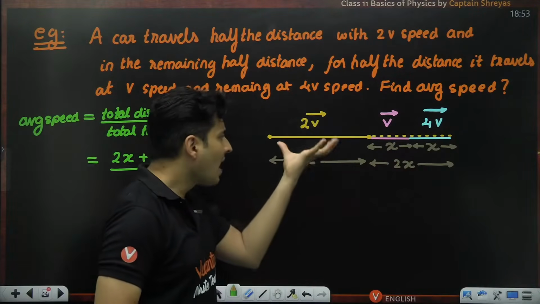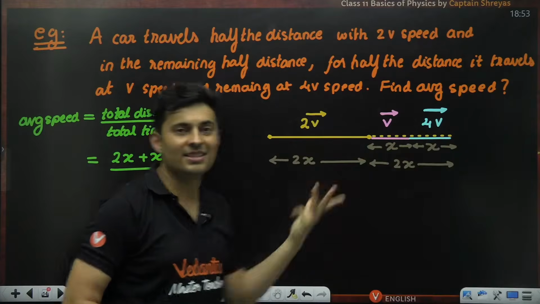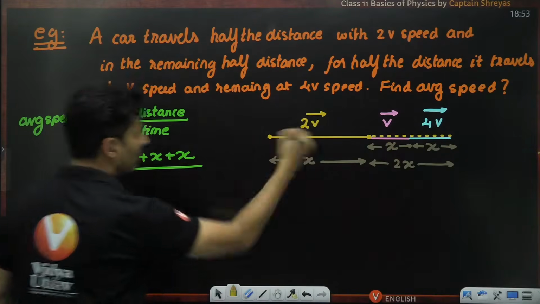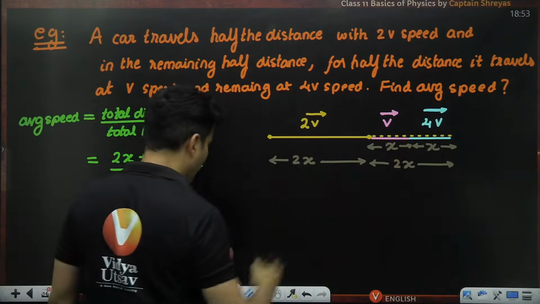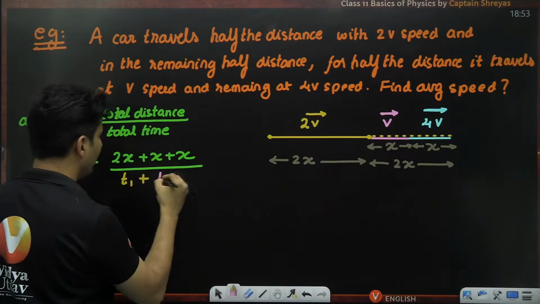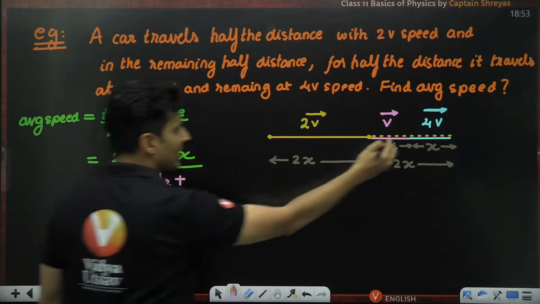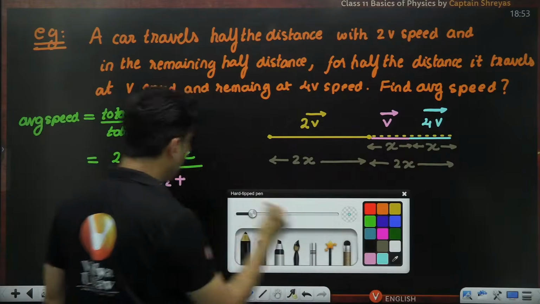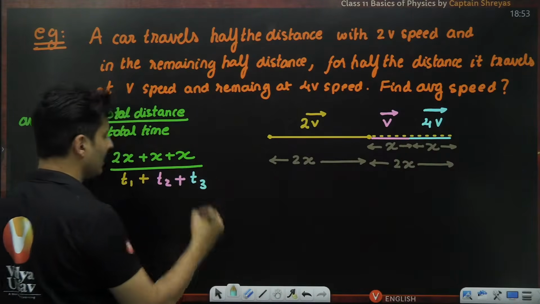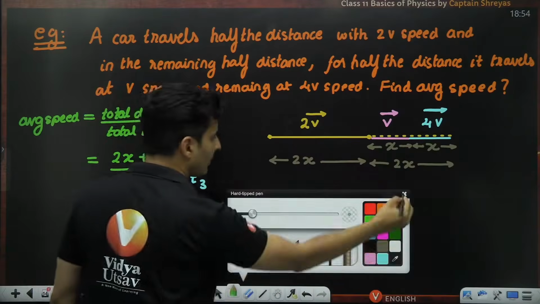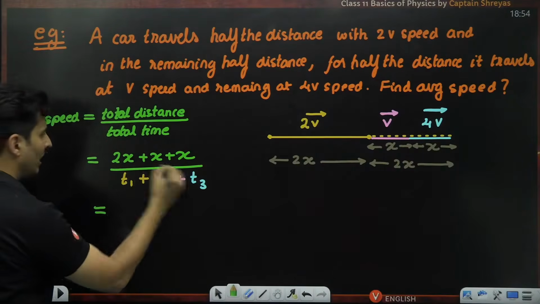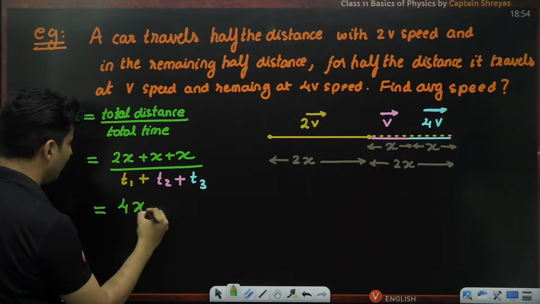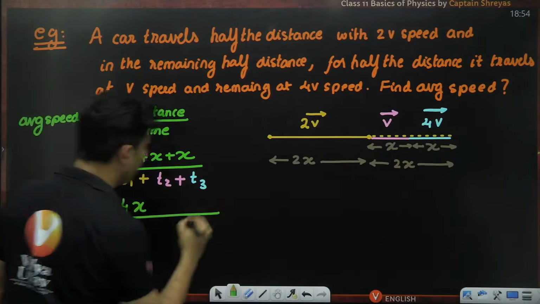The problem is I don't know this time, and this time. So time from here to here may be t1 plus time from here to here, let's say t2, plus time from here to here, that will be t3. So that is the main problem. So I need to figure out what these times are. But before that, I have 4x in the numerator.